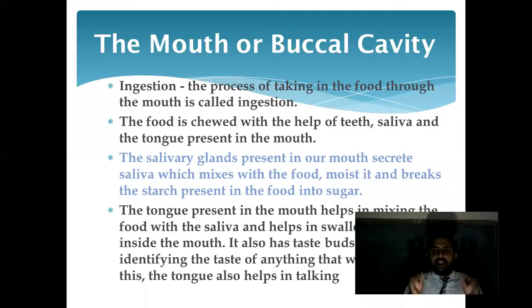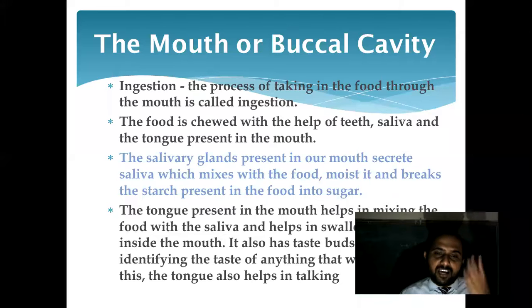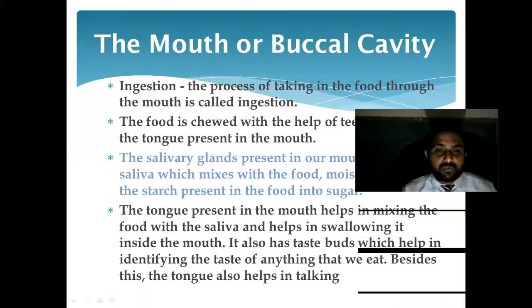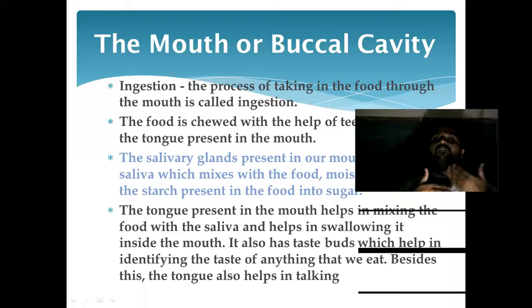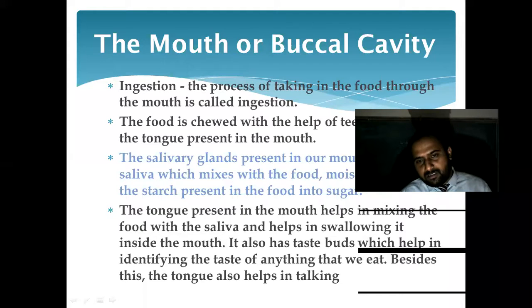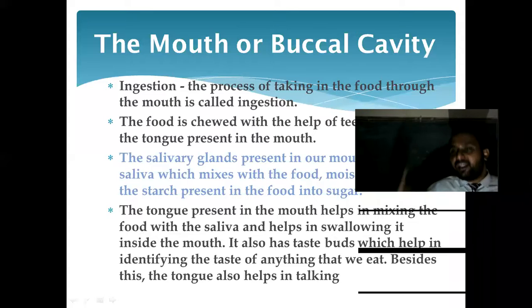The salivary gland, and due to that it gets mixed with the food and it makes the food moist and soft. After that, the tongue present in the mouth helps in mixing the food with the saliva and helps us in swallowing it inside the mouth. It also has taste buds which help to identify the taste of anything that we eat. Besides this, the tongue also helps for talking.